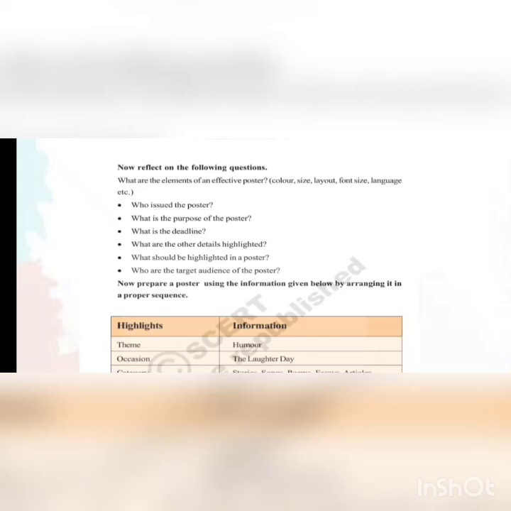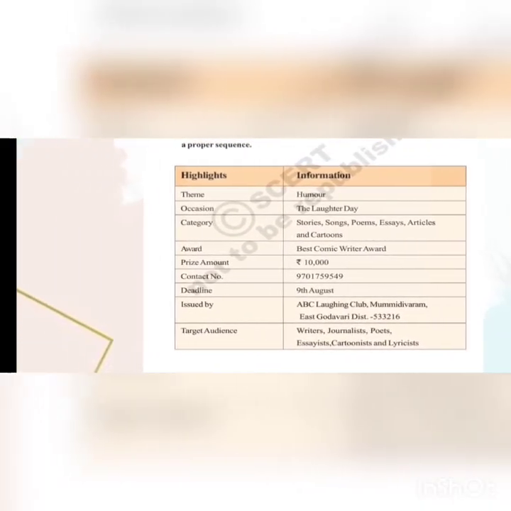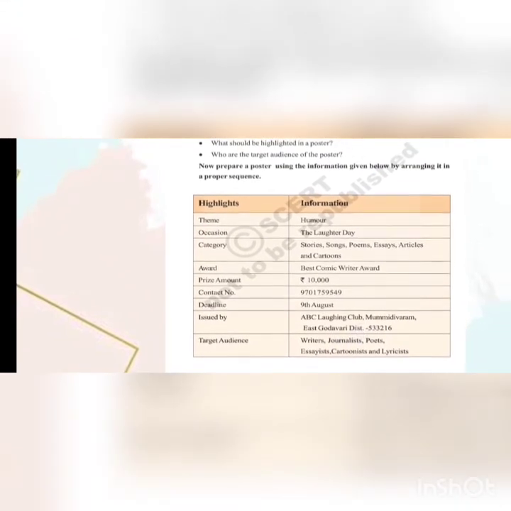Here they ask you to prepare a poster. Now prepare a poster using the information given below by arranging it in proper sequence. So I explain, and there is one example also in your textbook. It's a poster, no? Using that poster, you can frame this information like that poster, the same.